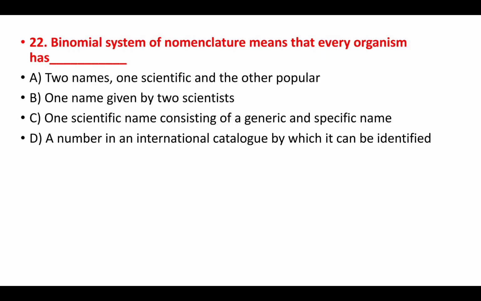Let's move towards the 22nd question. What are the characteristics of binomial system of nomenclature? Two names, one scientific and other popular. No, this is false. One name given by two scientists. No, this is also false. Okay, one scientific name should be there. It consists of genus name or generic name and specific name. This is true. And a number in an international catalog which cannot be identified. So this is a false statement.